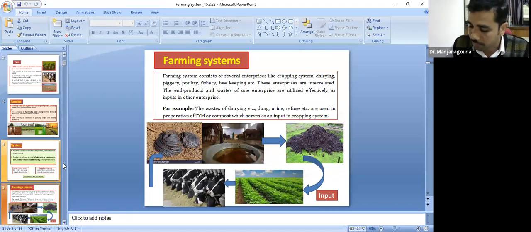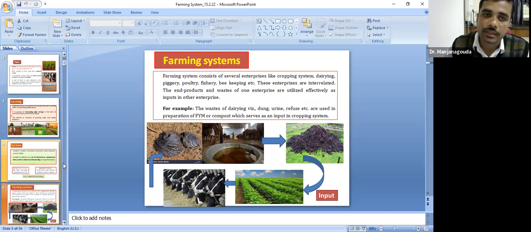Say for example, in the farming system, two interactions are very important. The first one is complementary interaction and another one is supplementary interaction. What do you mean by complementary interaction? Complementary interaction means the output of one enterprise will serve as an input for the other enterprise. That is called complementary interaction.